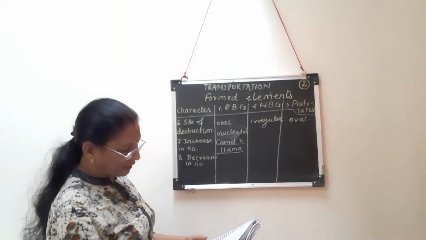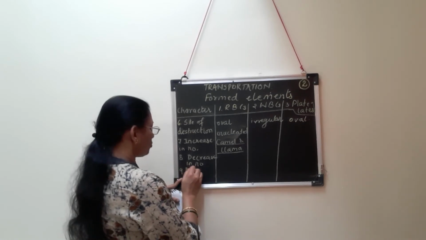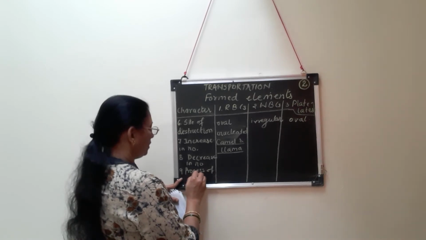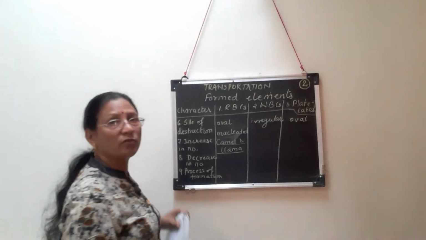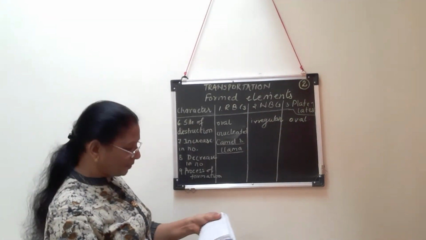After that we have to study the process of formation. For process of formation, terminologies are given, like the word poiesis: erythropoiesis is the process of formation of RBCs, leukopoiesis for the formation of WBCs and so on.